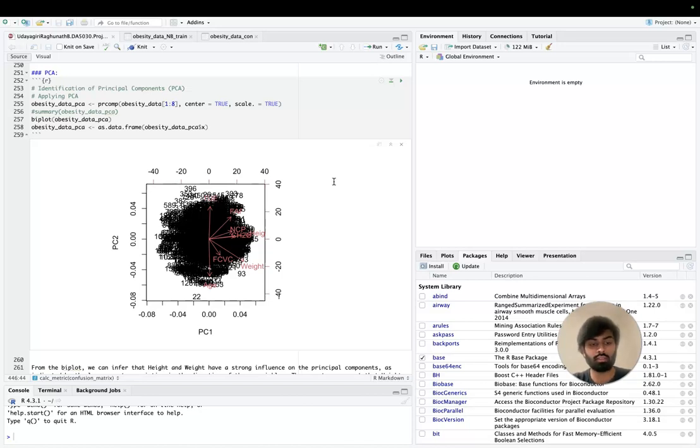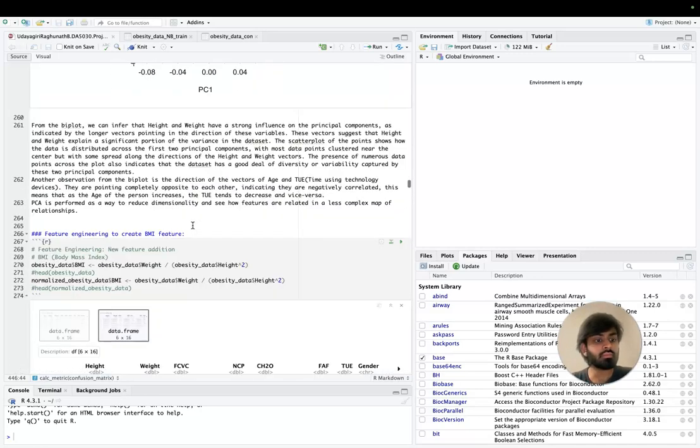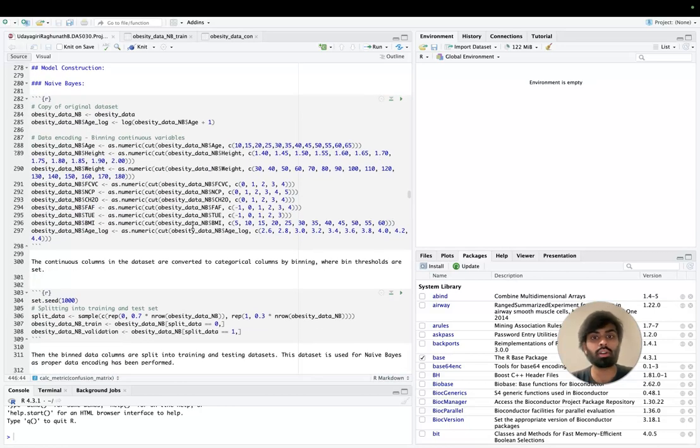The first and the second principal components showed the most variance, naturally, and these were plotted against each other. And we see how these vectors pointing in different directions show how the data is varied, mostly centered here. One thing to note very clearly is how the age column and the time spent using technology devices are completely negatively correlated. And this is how the model was built.